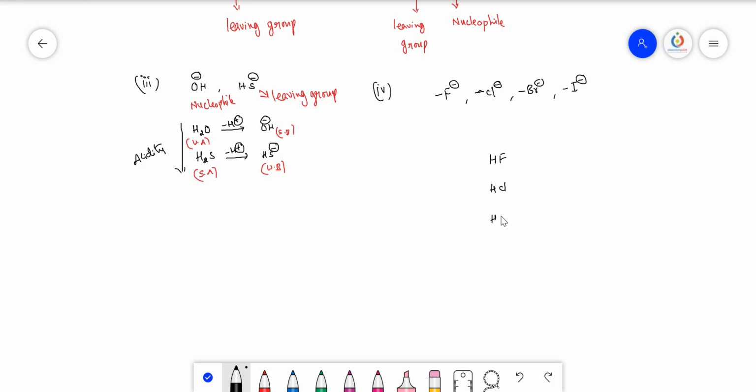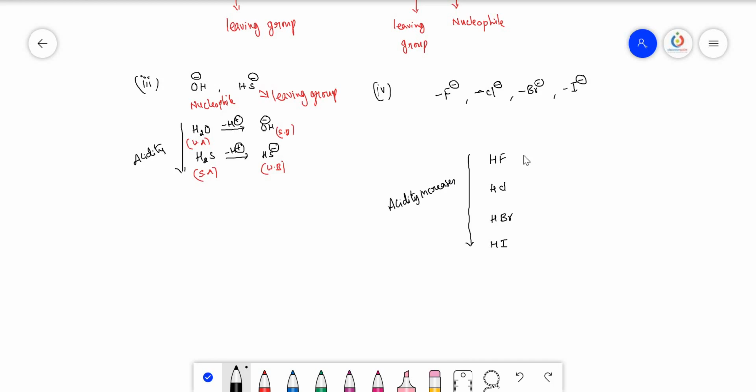HF, HCl, HBr, HI. So on moving down the group, in the hydrides of both the 16th as well as the 17th groups, acidic nature increases. Acidity increases.